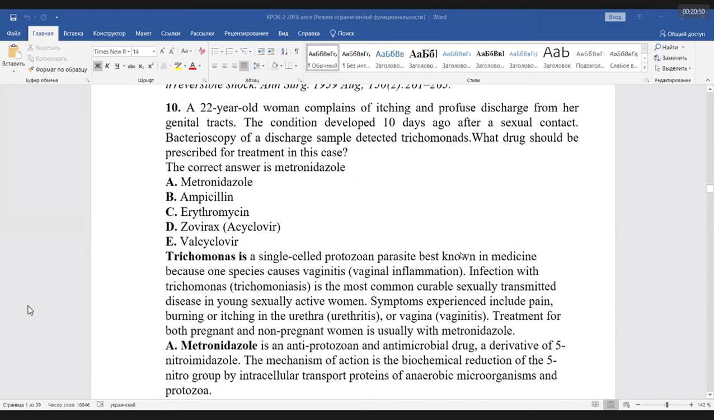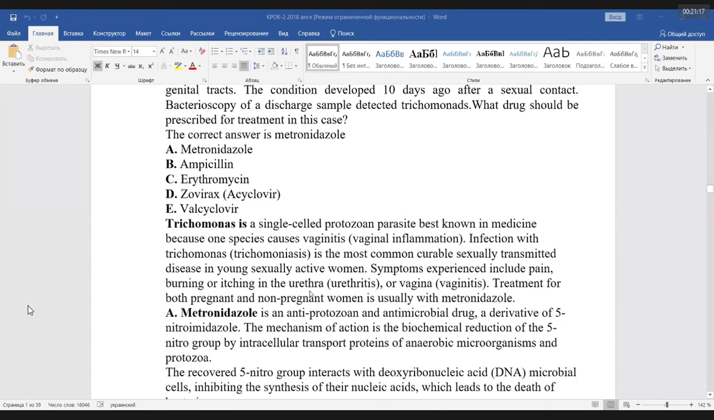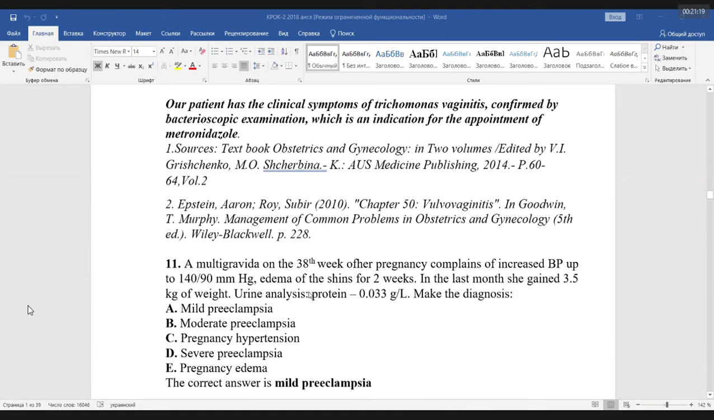Metronidazole. Metronidazole, trichomonada, metronidazole. Here I cannot explain you, you need to remember about it. Ampicillin usually is an antibiotic for syphilis, maybe for non-specific infection, and erythromycin. Zovirax, valciclovir, it is for viral infection, herpes. Here metronidazole, you need to remember about it. Specific for Trichomonas vaginalis. Thank you.